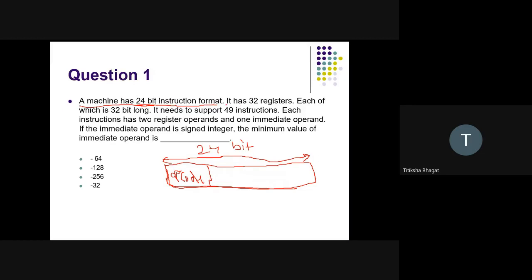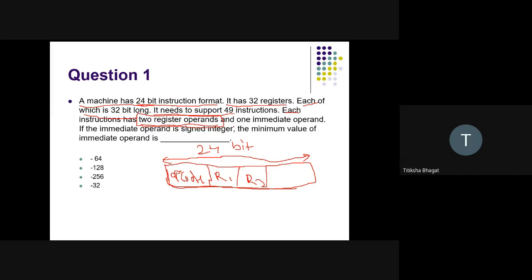Now it says it has 32 registers, each of which is 32-bit long. It needs to support 49 instructions, and each instruction has two register operands. So I will have one operand, that is register 1, and another operand, that is register 2.